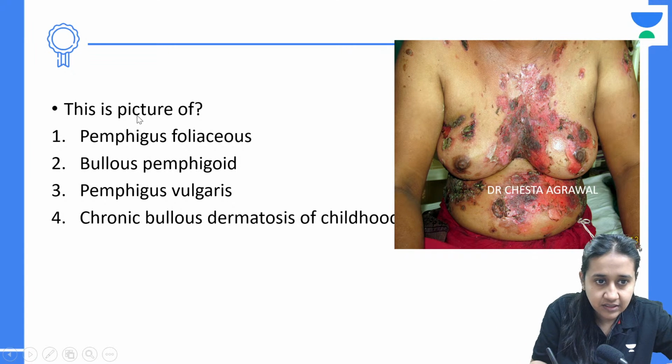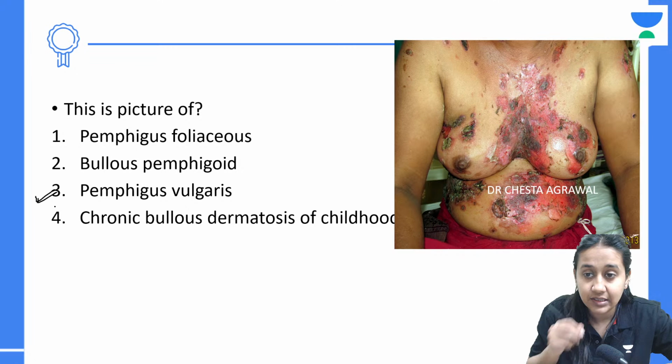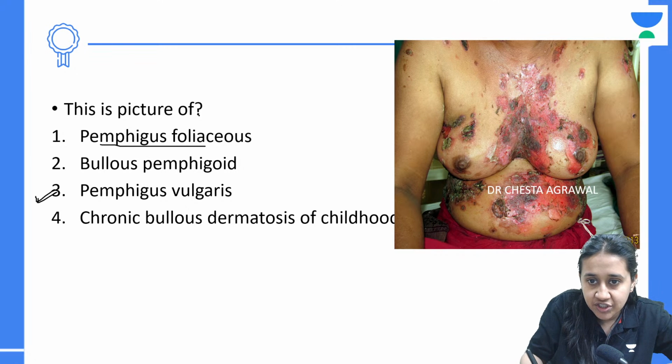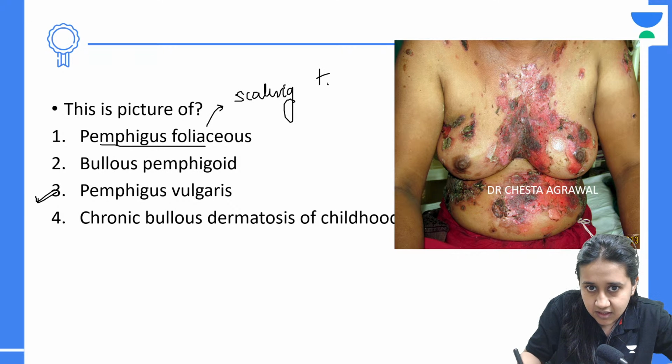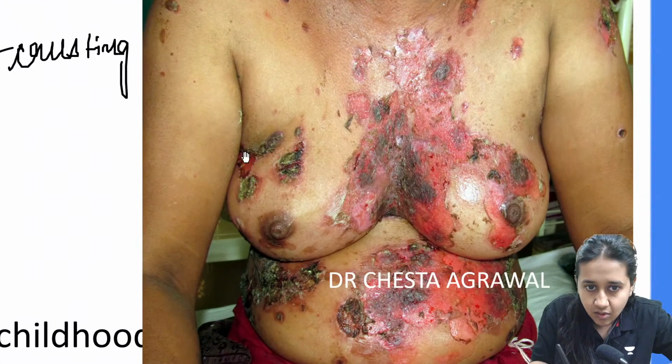The correct answer here is option number 1. Now, why it is option number 1, not option number 3? The reason is in Pemphigus foliaceus, we only see scaling and crusting. But if you see in this image, you can see the flattened or settled bulla.